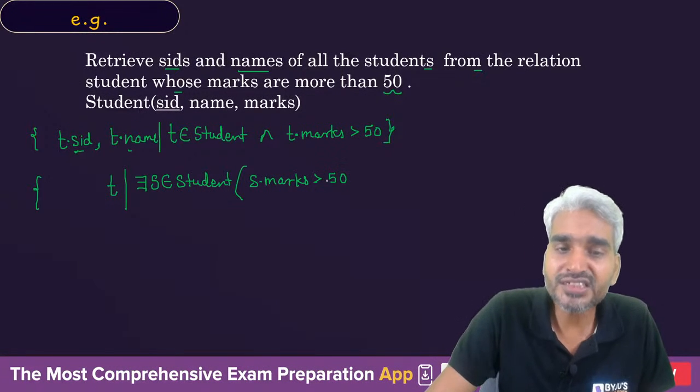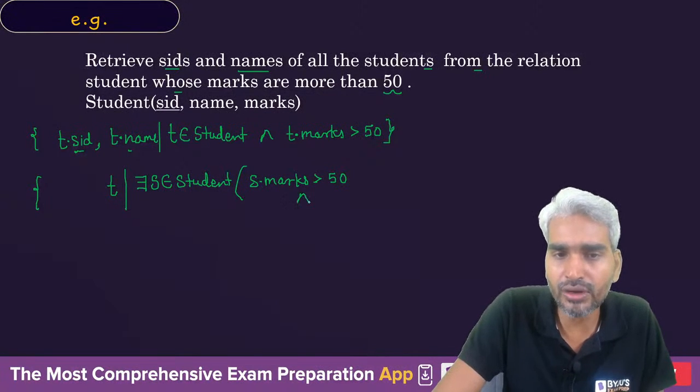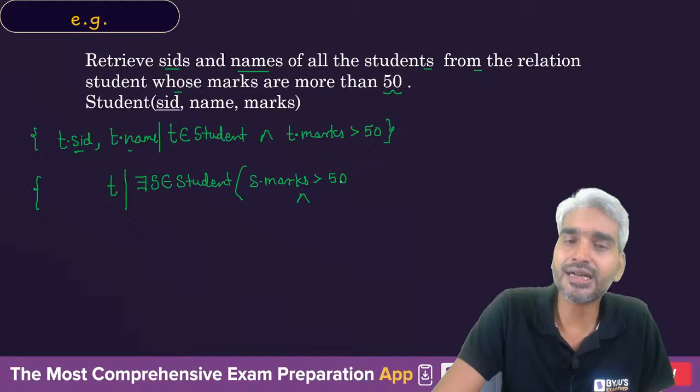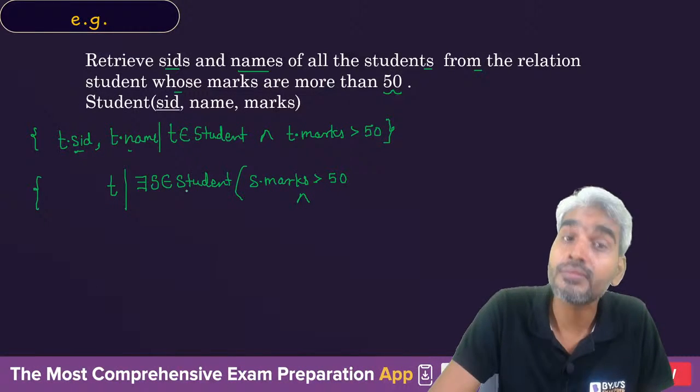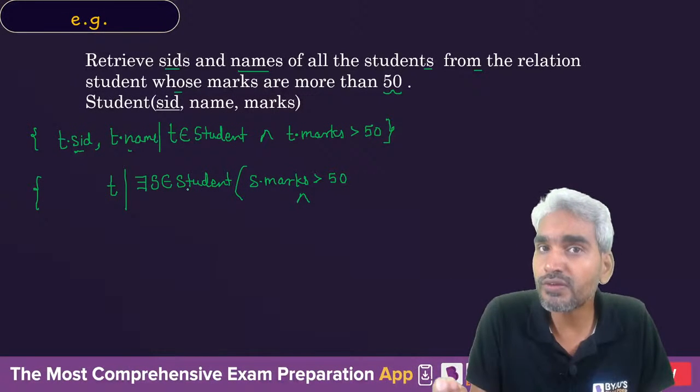If this condition is true, then only we will move ahead. We read from left to right. So S dot marks are greater than 50, therefore we have identified a tuple S from table student which is satisfying our condition. But what do you want from this particular tuple?